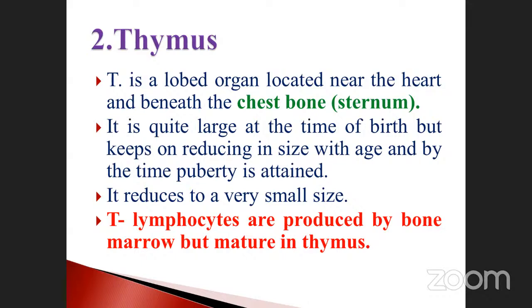Then T lymphocytes are produced by the bone marrow but mature in thymus. Very, very important thing. T lymphocytes are produced from bone marrow but maturation is in the thymus gland. This is also very, very important. Many times questions were asked: where does the maturation take place? Where is the T lymphocyte production? They may ask questions like that, so don't forget this important point.